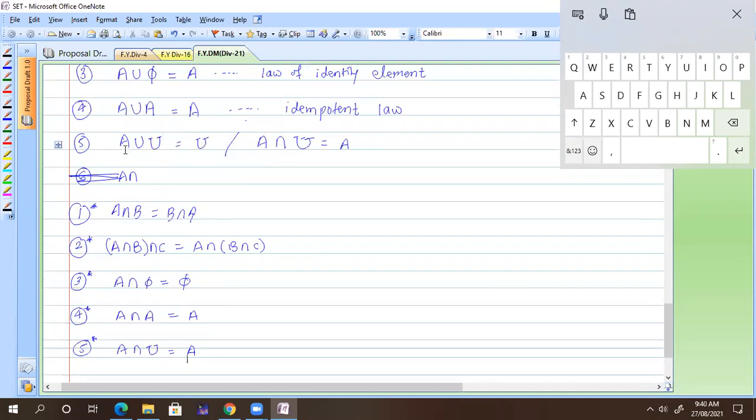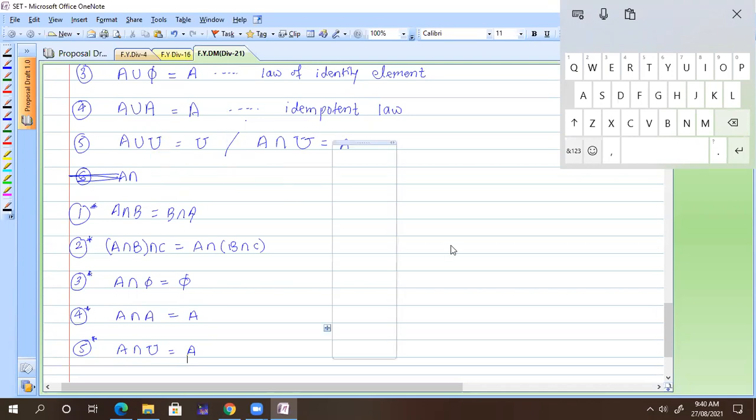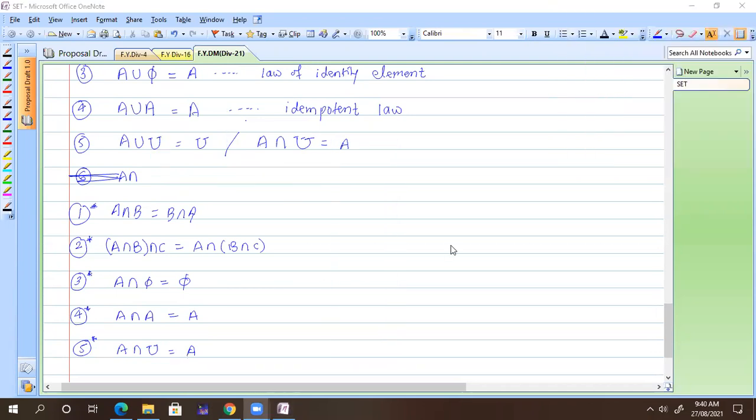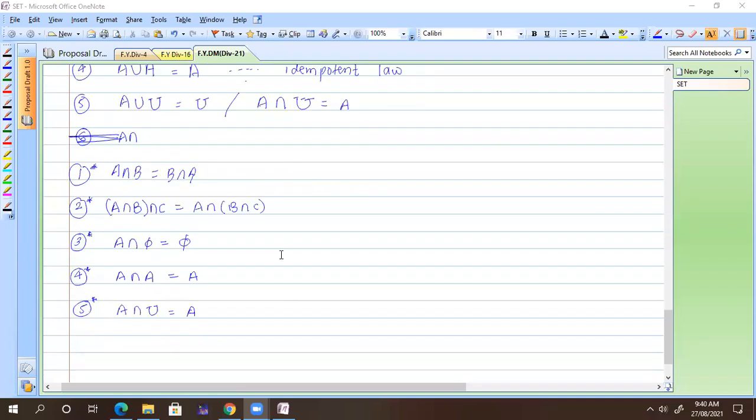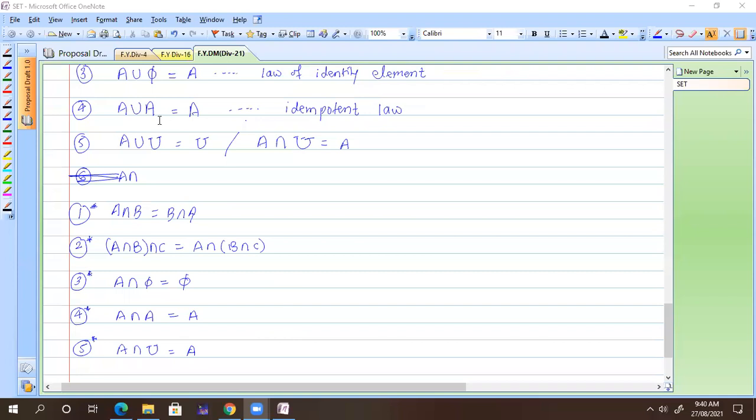Because all the elements from A are also in U. I was just saying that line because I was testing you. Someone, please keep yourself on mute. Sir, does that mean the idempotent law and universal law have the same set, A? Yes, always, because you are taking A union A.